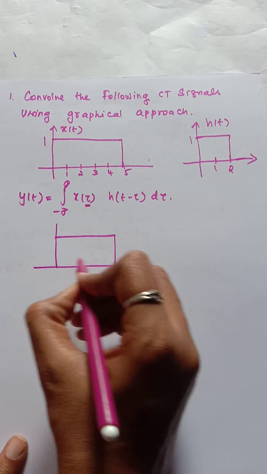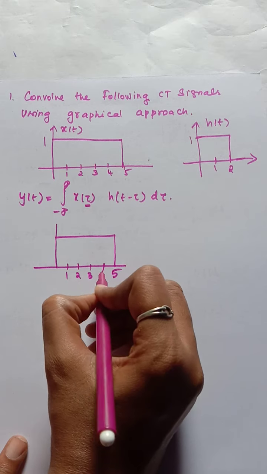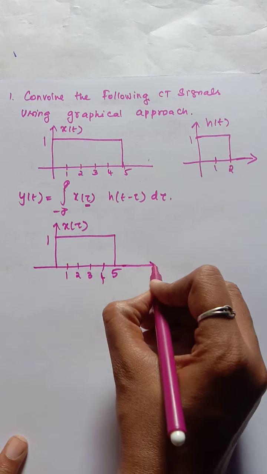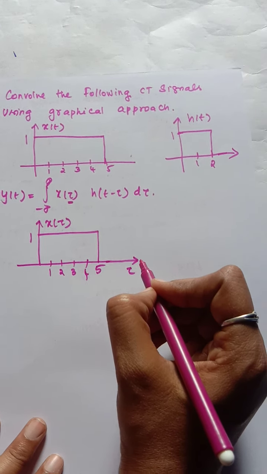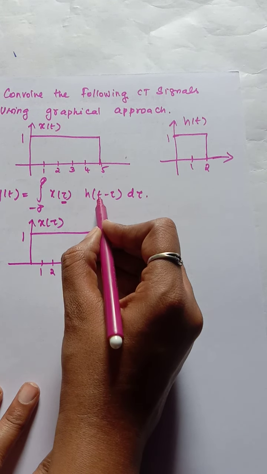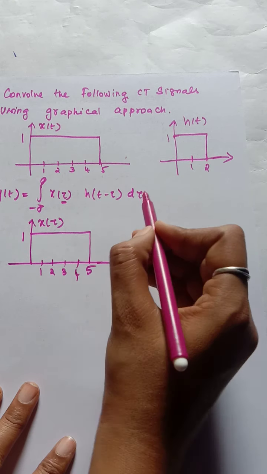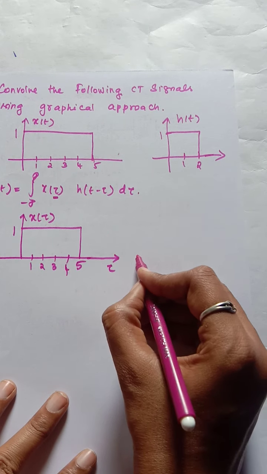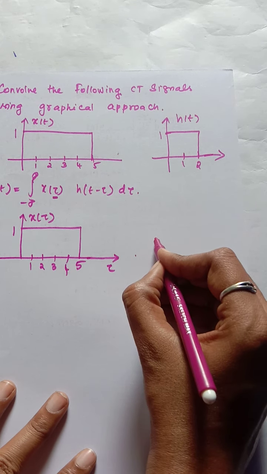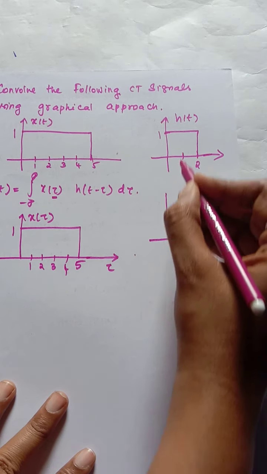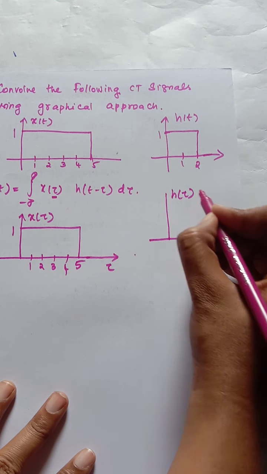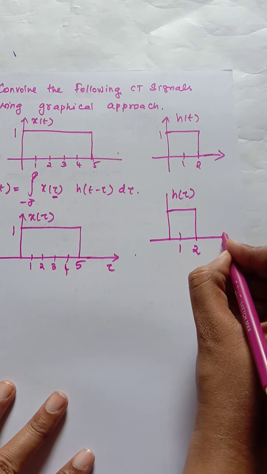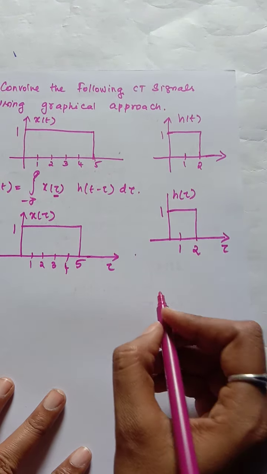So this is 5, 1, 2, 3, 4, 5, and the value is 1. Here, instead of t, I am representing the time variable as tau. Both are the same, but since we also have t for shifting purposes, you would get confused, so instead of t I am writing tau. Similarly, we draw h of tau: the signal goes from 0 to 2 with amplitude 1.